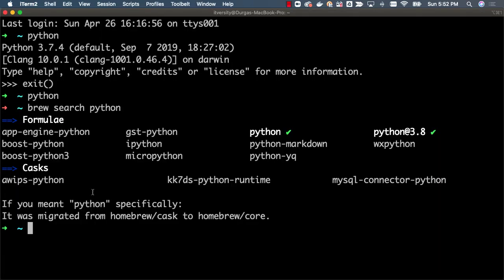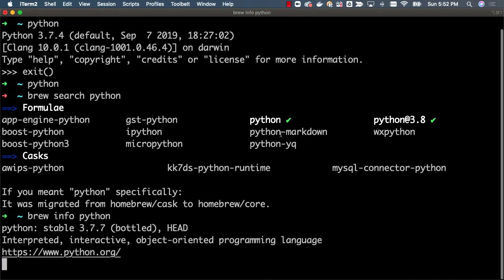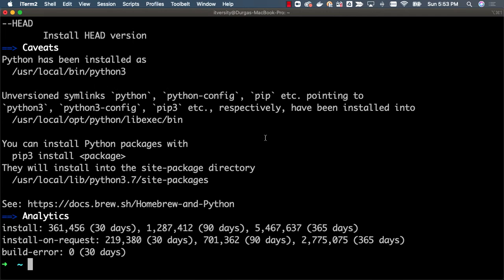That being said, provided brew is set up, now when you search for Python, you can see that there is python and python 3.8. Python is nothing but Python 3.7.4, which I have already installed. If you want to get the details of a particular library, you can say brew info python like this. It will provide us the details. Then you should be able to say brew install python.